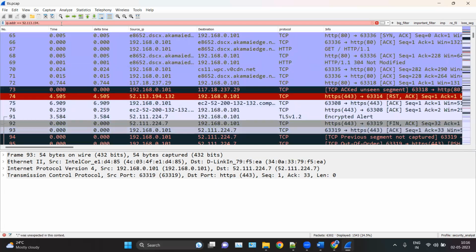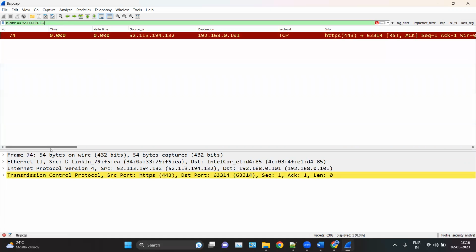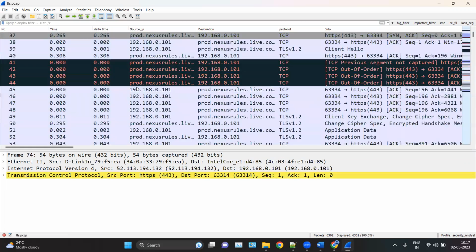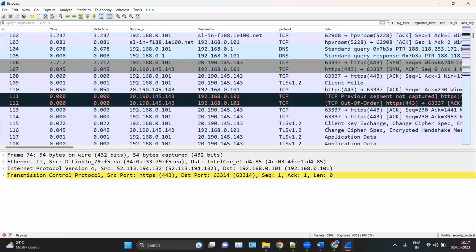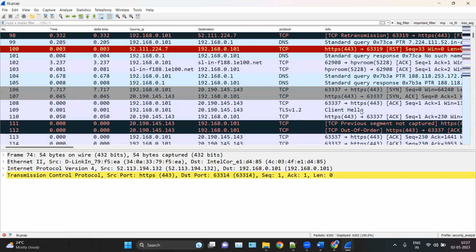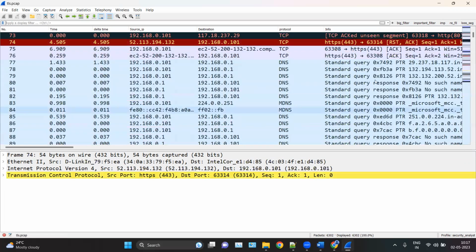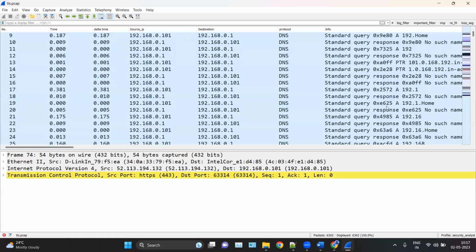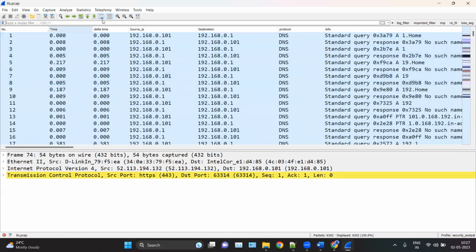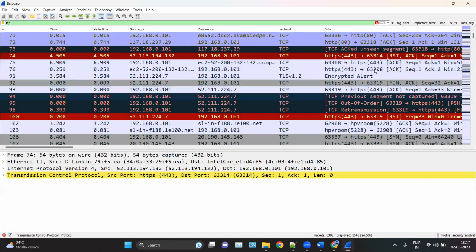Okay, let's find the FIN packet here, this FIN-ACK. Let's filter on this FIN-ACK packet.